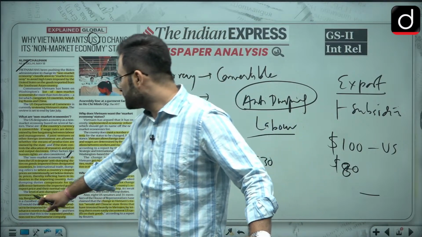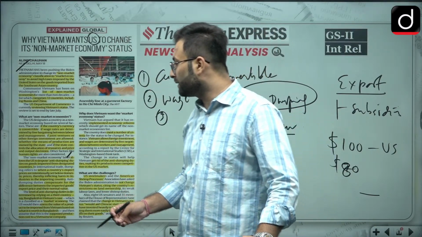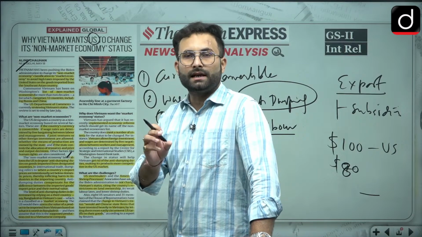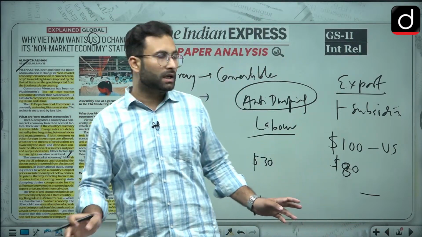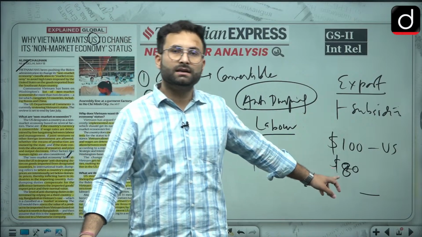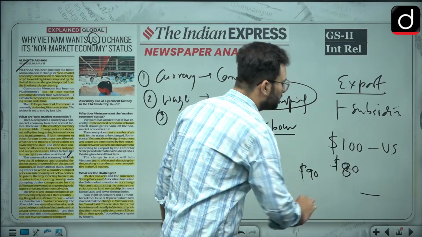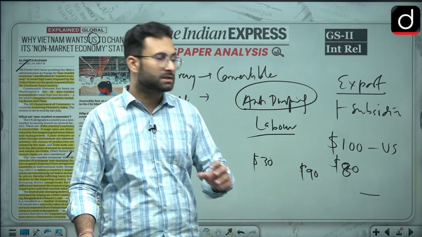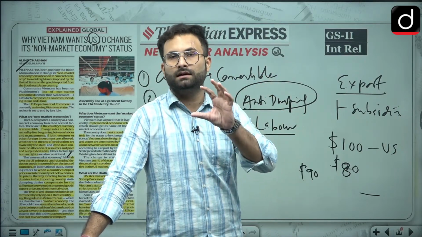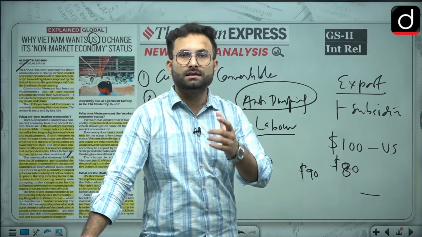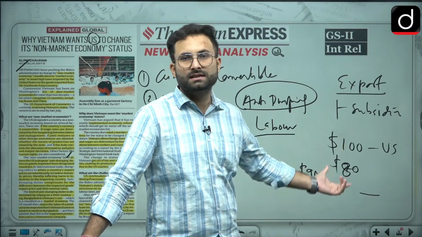Now again, here the level of anti-dumping duties is determined by relying on a third country, say Bangladesh. So they will see what the cost of production of that particular item is in Bangladesh. If the cost of production in Bangladesh is somewhere around, let's say, $90 or $95, and they are going for $70, they will see that there is this setback, or that intentional subsidies are given, or these prices are intentionally kept low.